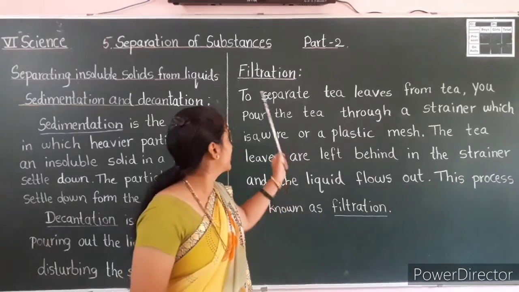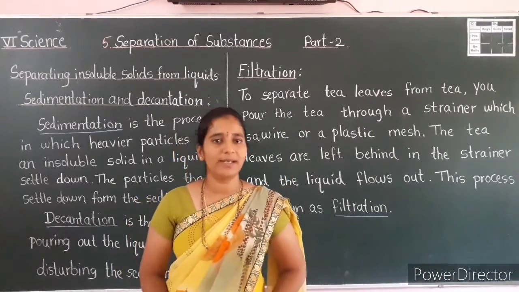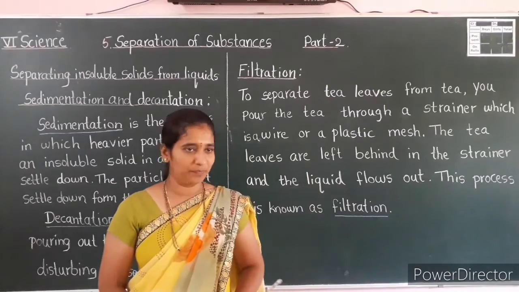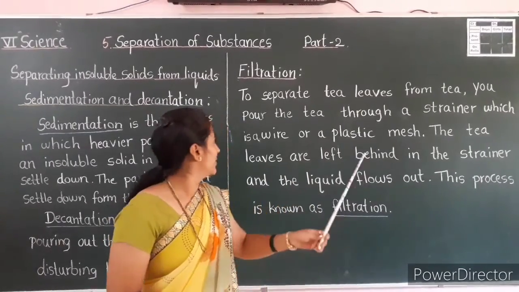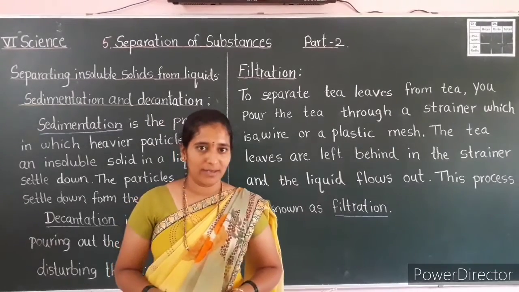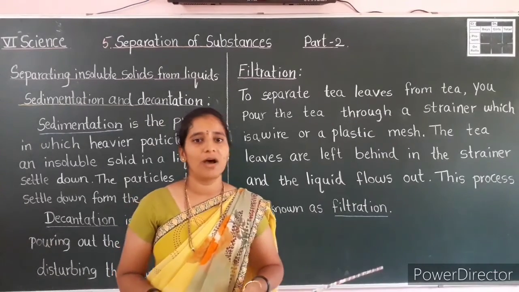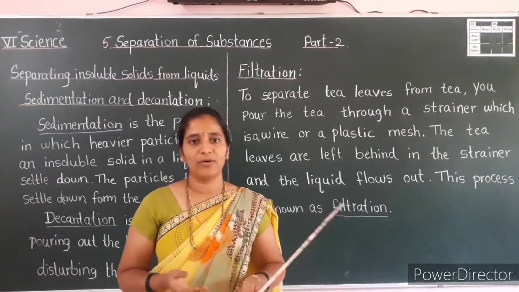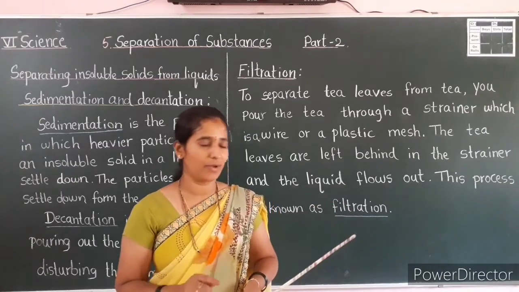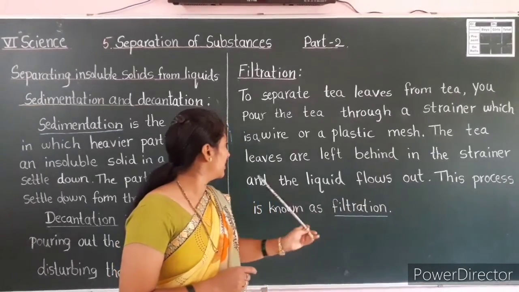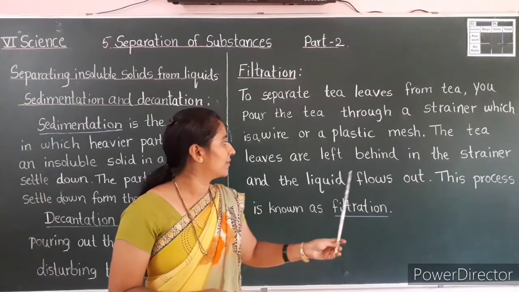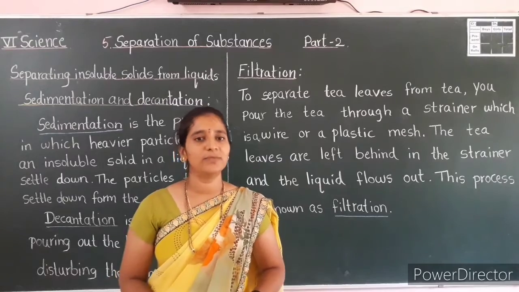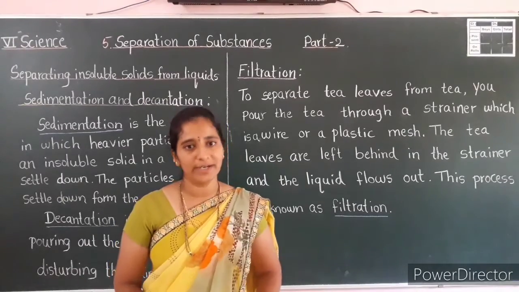Next, filtration. To separate tea leaves from tea, you pour the tea through a strainer, which is a plastic wire or plastic mesh, or even pure cotton can be used. The tea leaves are left behind in the strainer and the liquid flows out. This process is known as filtration.